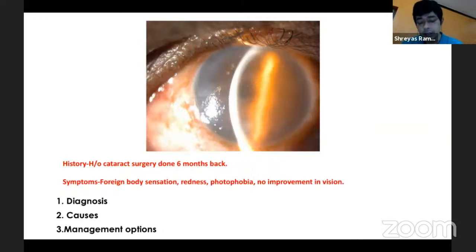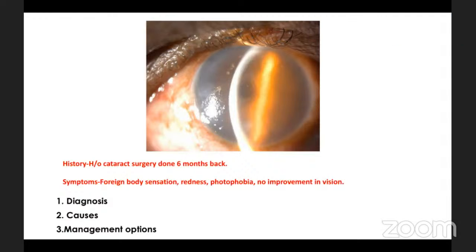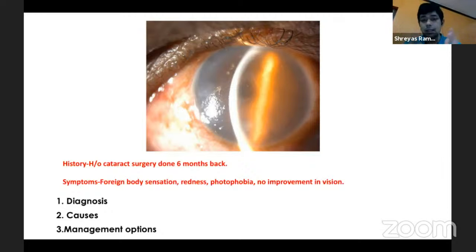Right. So let's look at this condition. This is a very simple condition, and it's easy for you to tell. This is after a cataract surgery. Pseudophakic bullous keratopathy, sir. Right, pseudophakic bullous keratopathy. Now, in the early postoperative period, if you have a picture like this, what could all be the differential diagnosis?